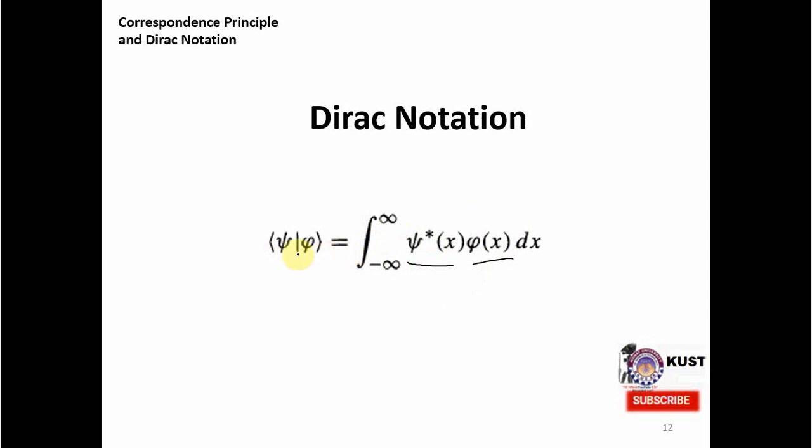On the left side you see psi and phi in angle brackets, and from the word bracket, Dirac gave names to this notation: the left side of the bracket is the bra, and the right side of the bracket is the ket. So the complex conjugate psi star is represented with the bra psi, and the original function is represented with the ket, and this integral is represented by the line between them, and this whole thing is equal to the integral on the right side.